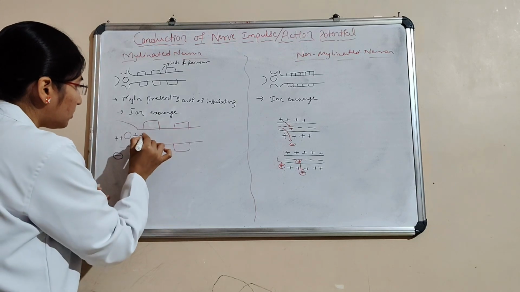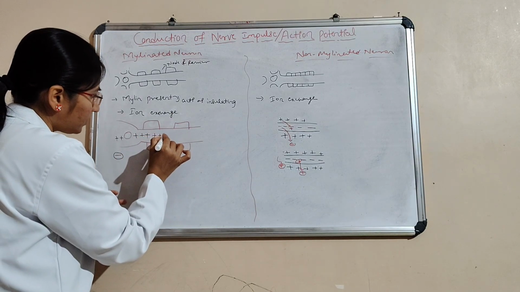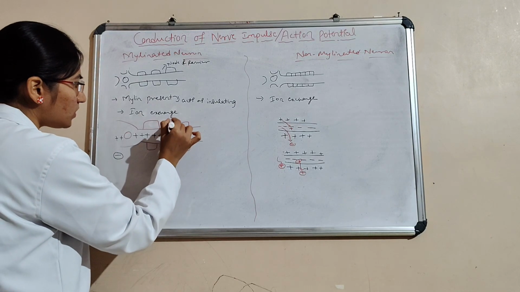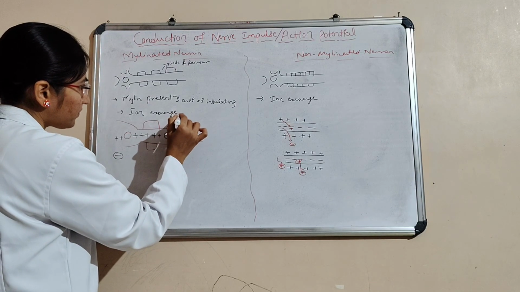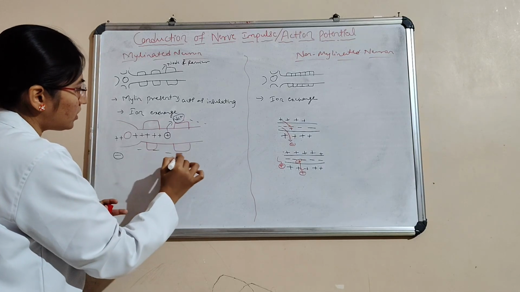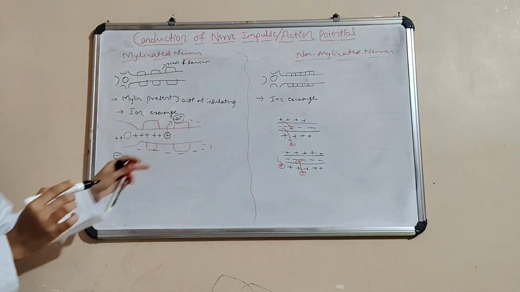Up to here it can come, and when it comes here, it goes outside. Like this only it is going to continue. Here also it is going to continue like this only.